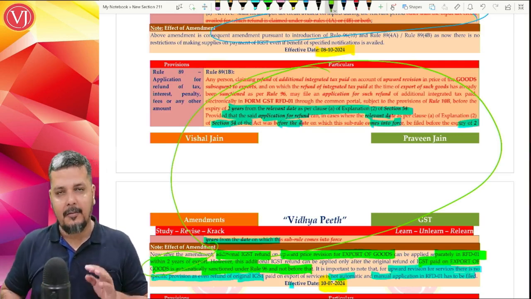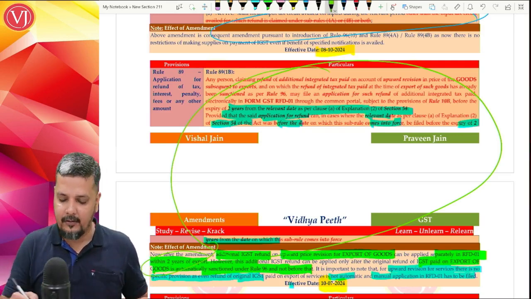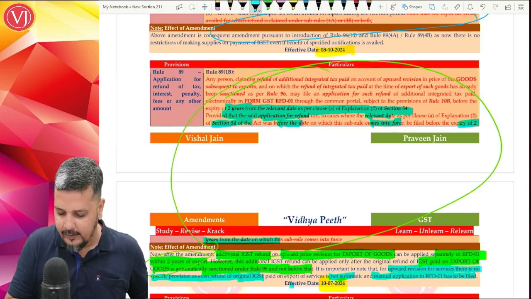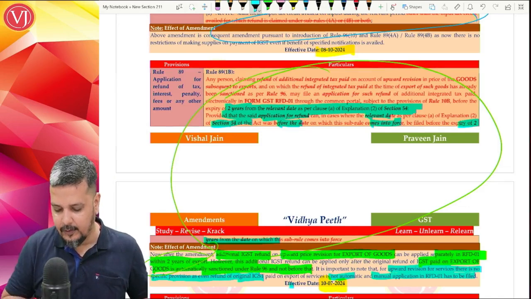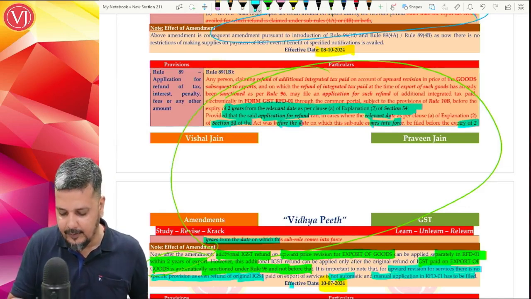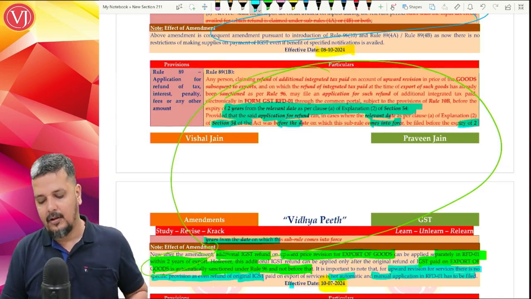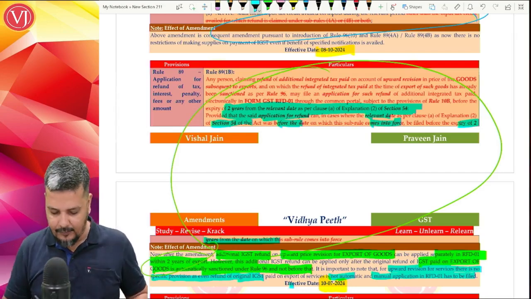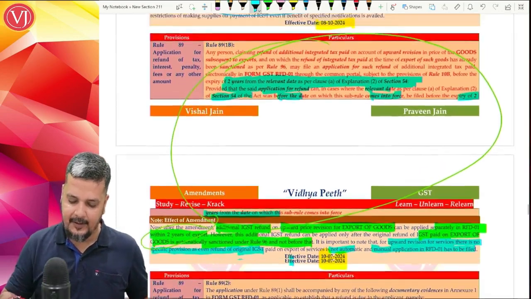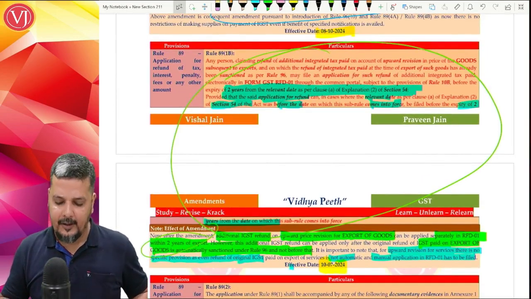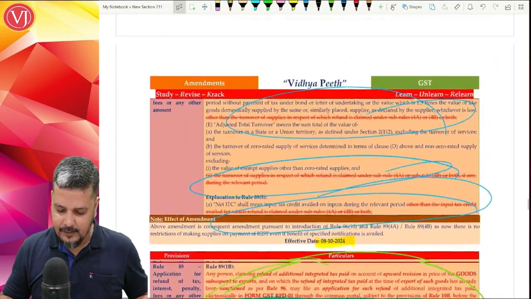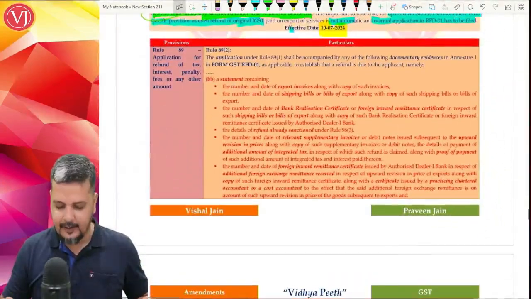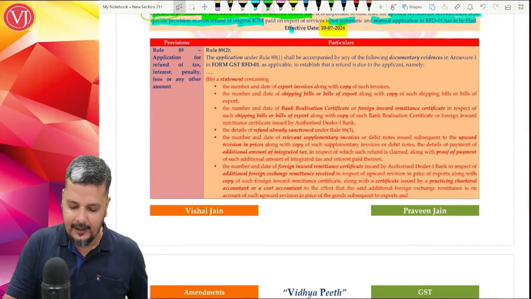Forget about it. But normally, for this additional refund also, you'll have a time limit. The time limit is 2 years from the date of export, because 2 years is from a relevant date given in Explanation 2, clause (a) of section 54, which means 2 years from the date of export. So that time limit is again clarified in Rule 89(1B). And the other thing that is given for this particular refund in Rule 89,